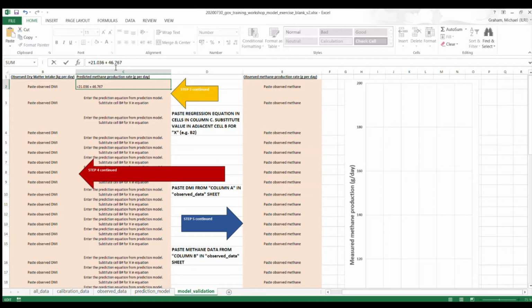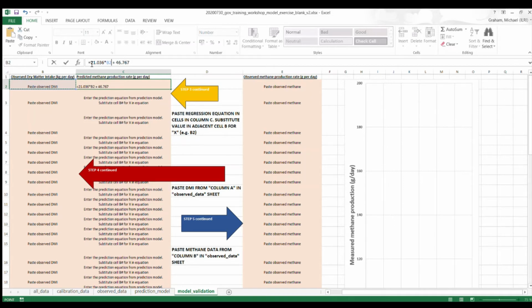And then you see we still have the X in here. Following the instructions, we want to substitute the cell next to this one in column B. So we type an asterisk to multiply, and then we click on this cell, which doesn't have anything in it yet, and that's going to show a formula that will actually work in Excel.